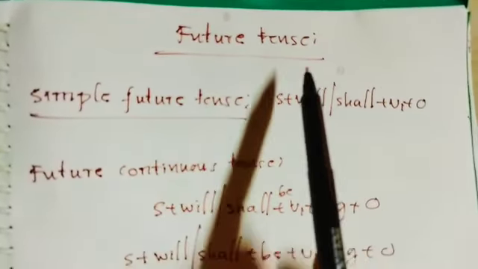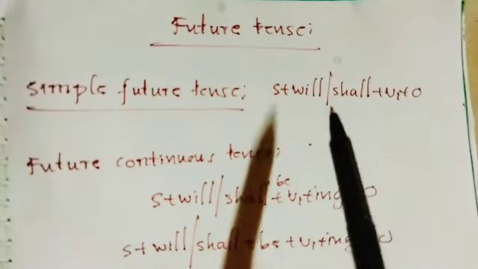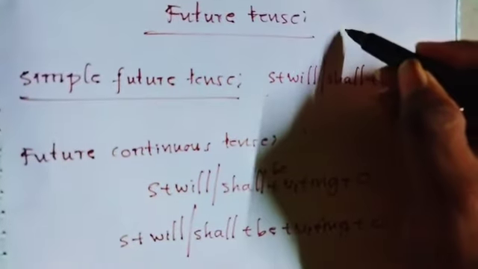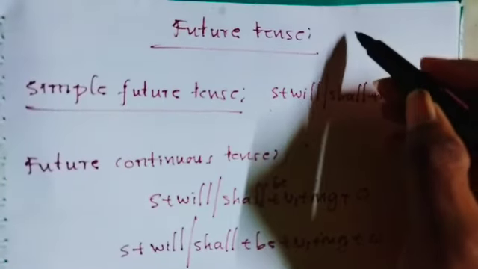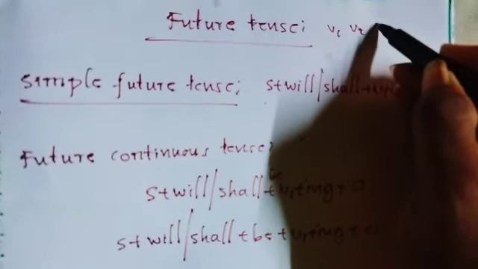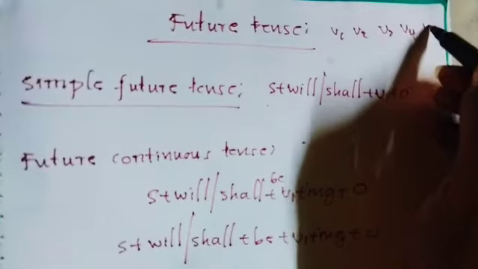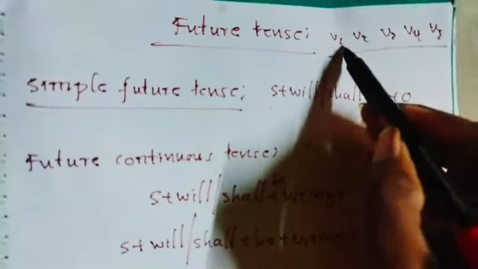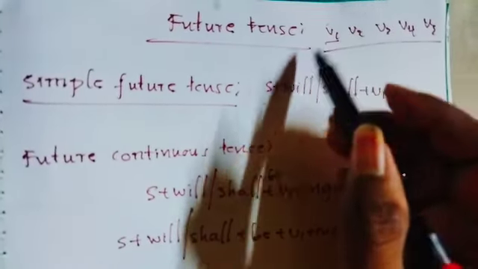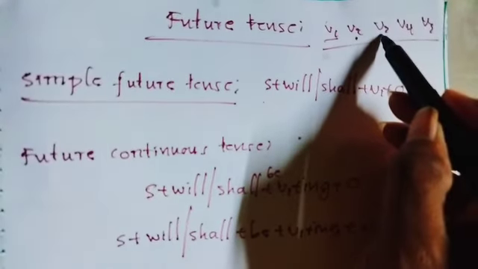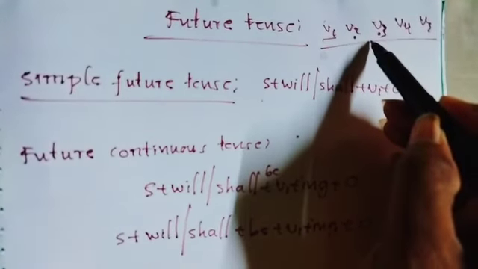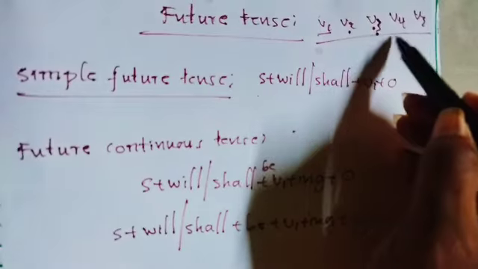Now, simple future tense. There is no special verb. We discussed verb 1, verb 2, verb 3, verb 4, verb 5. Verb 1 is used in simple present tense, verb 2 in simple past tense, and verb 3 in present perfect tense and past perfect tense.